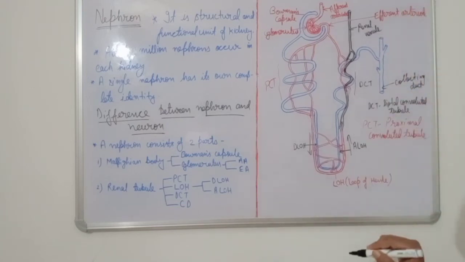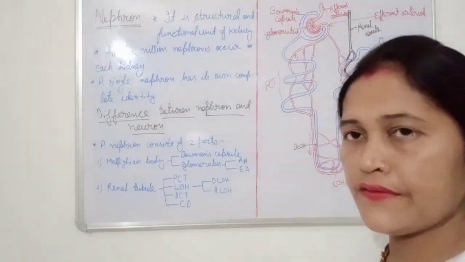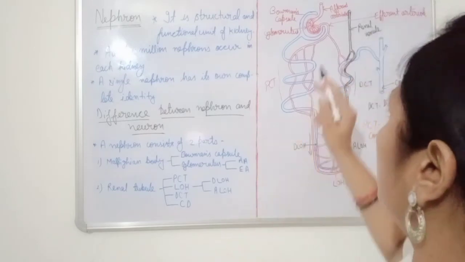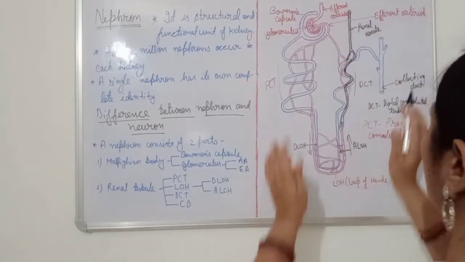Okay. Renal venule. Clear? So everything is mentioned here. Now we are moving one by one.